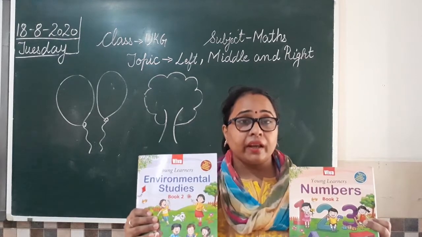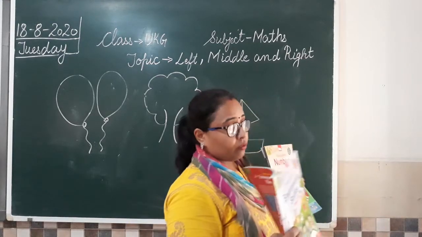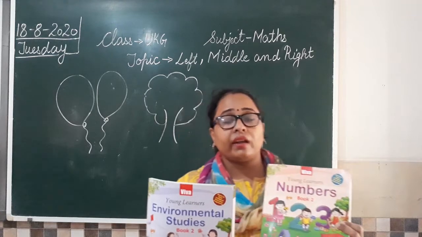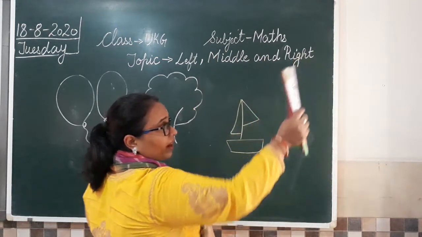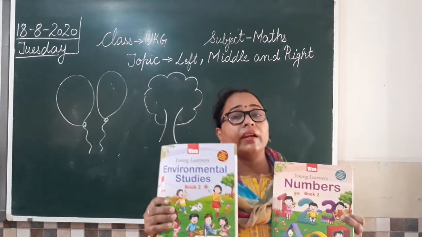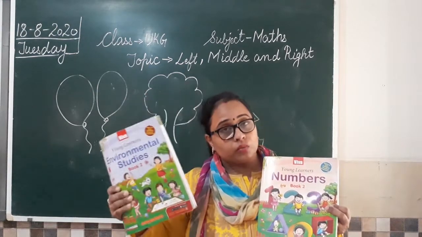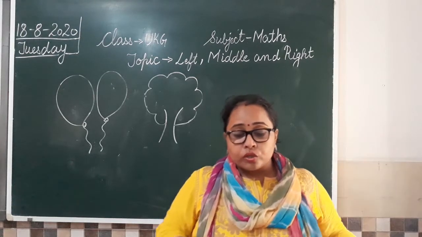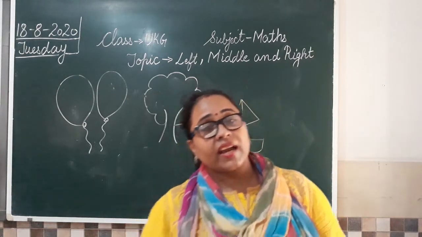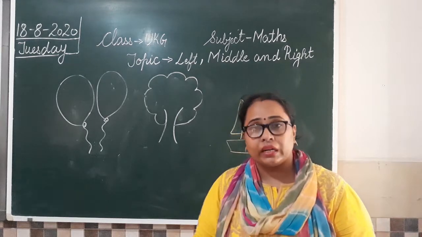Which book is in my right hand? So which book is in my right hand? Where is my right hand right now? As I told you, if I see like this, this is my right hand. So which book is in my right hand? EVS book. And which book is in my left hand? Maths book. So right side or left side is how you are looking at the objects.